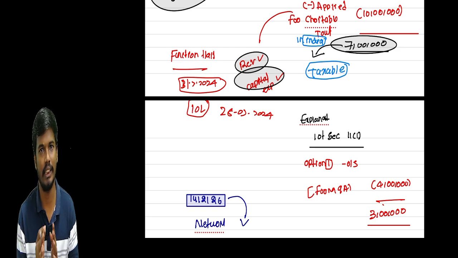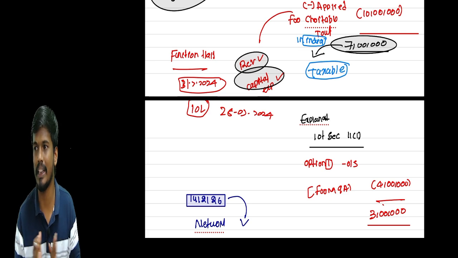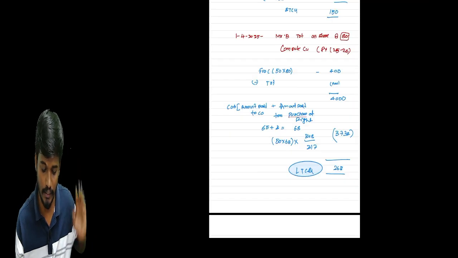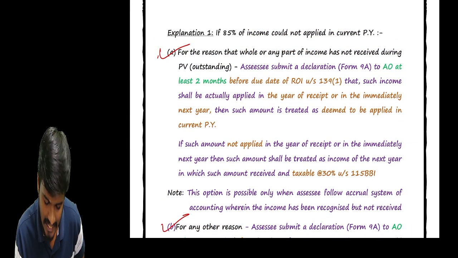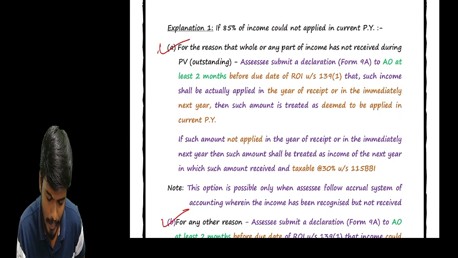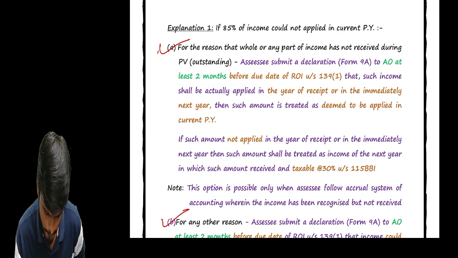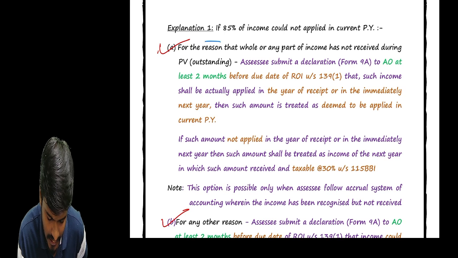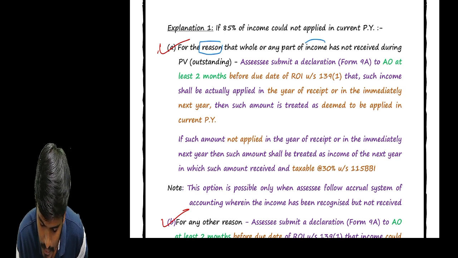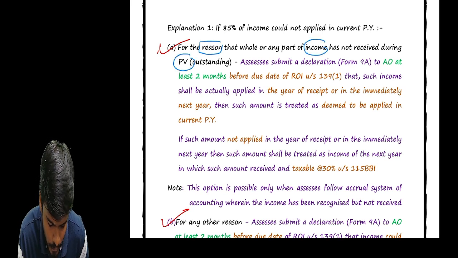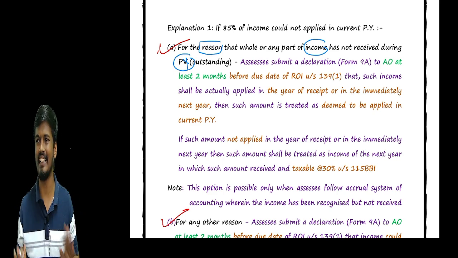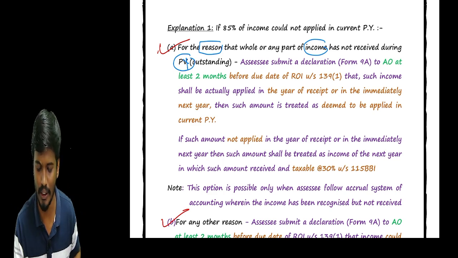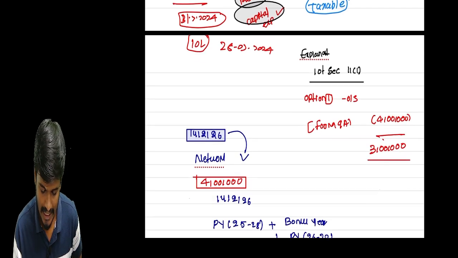That's why income tax brings one rule. What is the one exception, sir? Sir, if the trust, for the reason that it is not receiving any part of the income during the previous year. So we have booked it as income but not received it due to some other reason. Simply, the trust files one declaration.